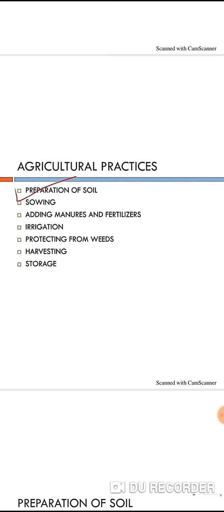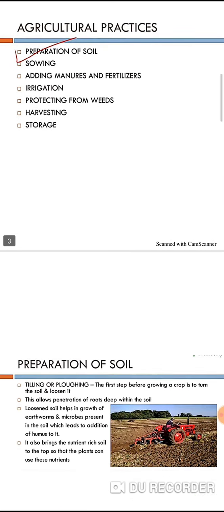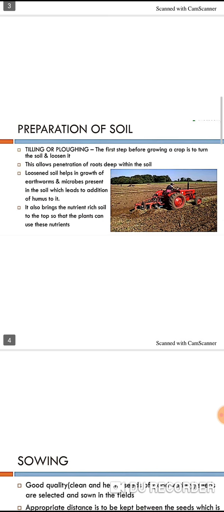Okay. See, the first process is preparation of the soil, the second one is sowing, the third one is adding manure and fertilizers, then irrigation, protecting from the weeds, harvesting, and storage. It starts with the preparation of the soil and ends with the storage. That is the production. It starts with the production and with the management. Here, I will come back to the preparation of the soil.